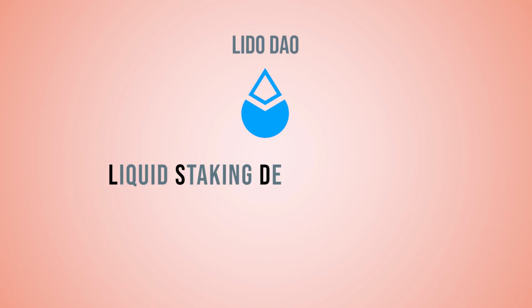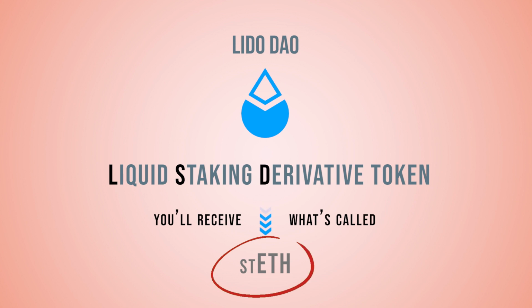Let's start with Lido DAO. When you're staking using Lido DAO, the liquid staking derivative token, or LSD, you receive is called stETH. This is a rebasing token, which means it increases in value over time based on time. It currently offers an average yield of around 4.5% APY, according to DeFi Llama.